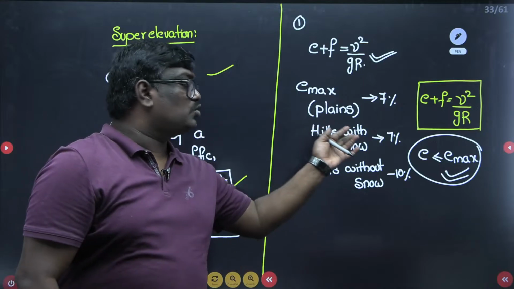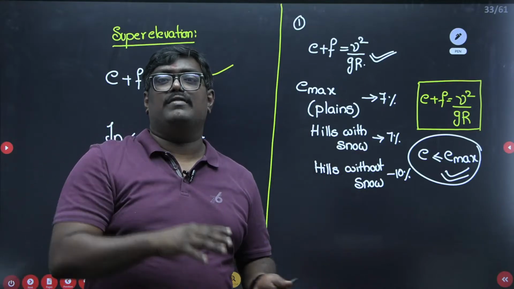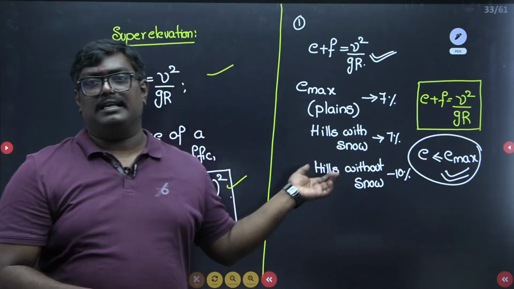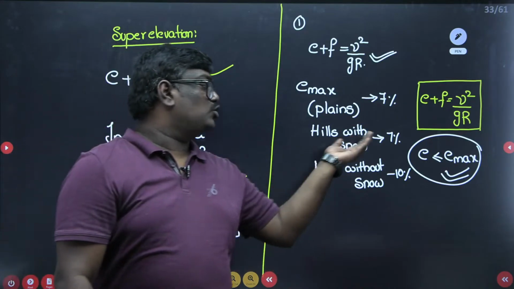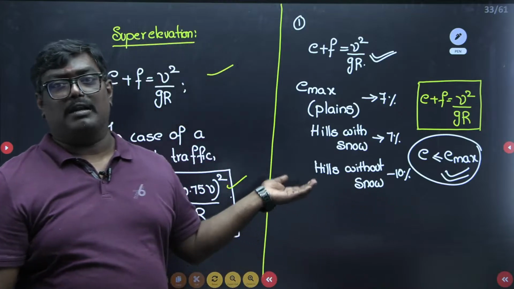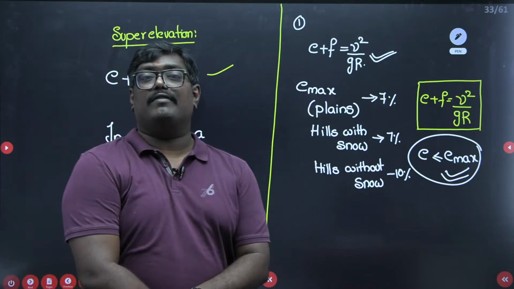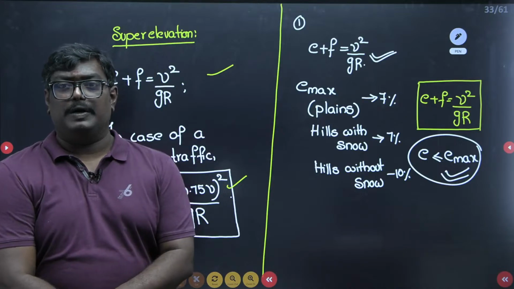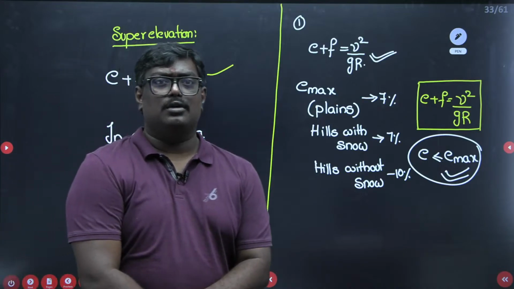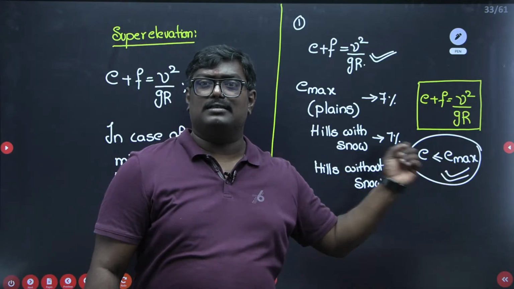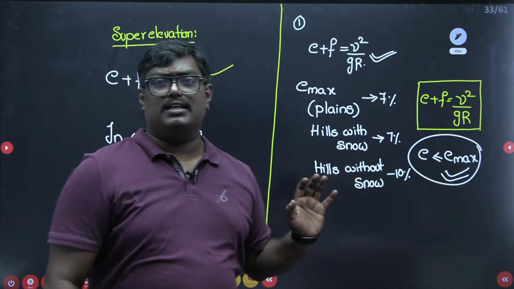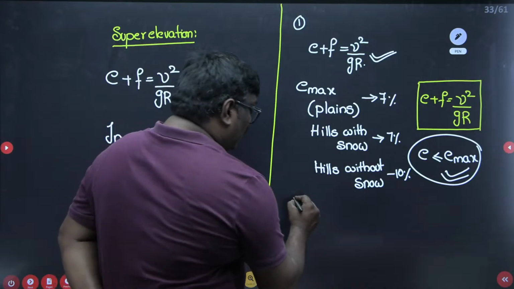But if you have snow, then the super elevation should be less. That is the reason. Without snow, you can have the higher value, and with snow, we can have the lesser value of super elevation. These are the values given by the IRC code. Did I answer your question, Swetanshu? Okay, if E is less than E max, then it is fine. Clear, Swetanshu?